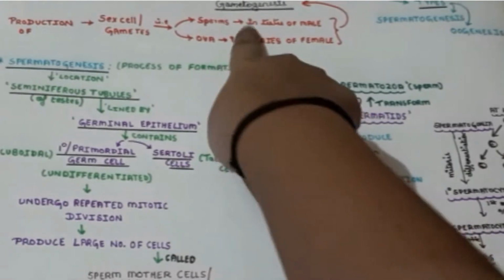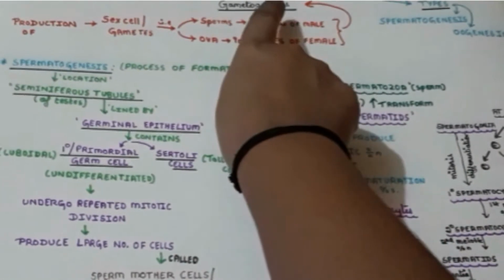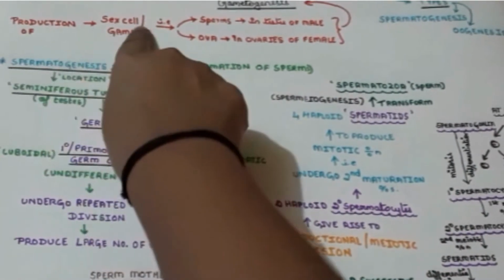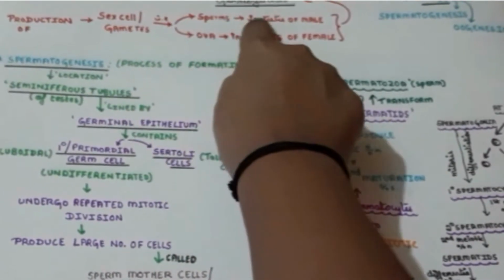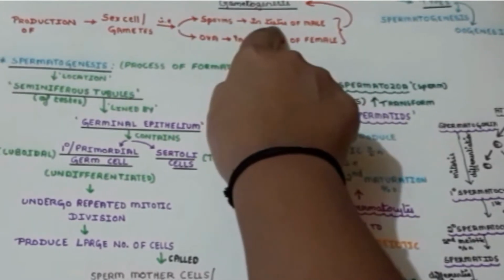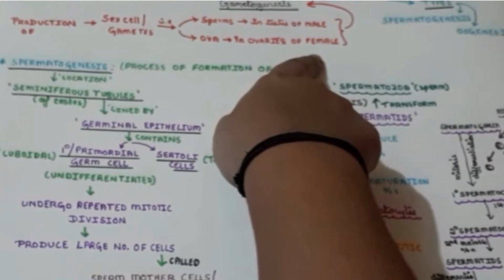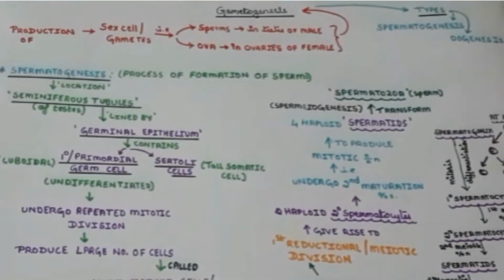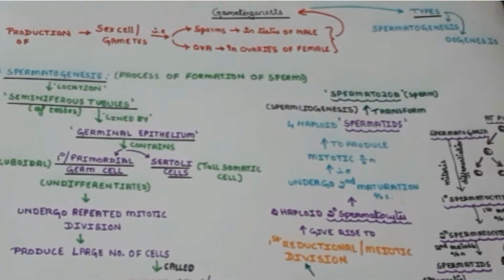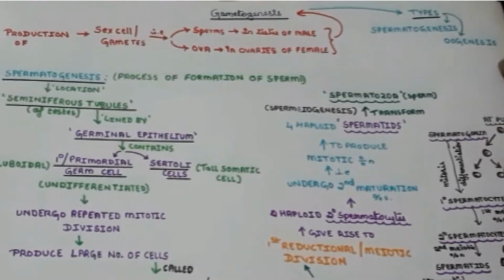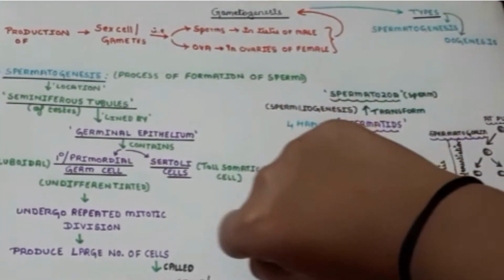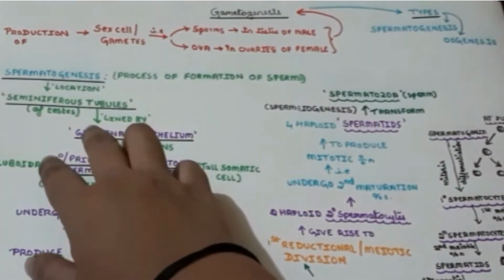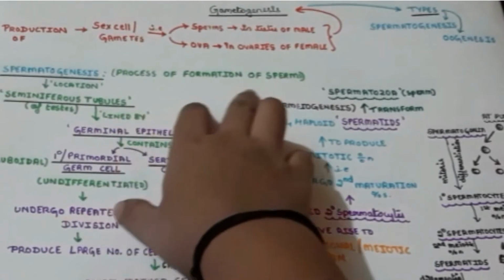First, moving on to gametogenesis. Gametogenesis is the production of sex cells, or you can say gametes, that is sperm in the males, inside the testis, and ova in the ovaries of the female. There are two types mainly under gametogenesis: spermatogenesis and oogenesis. So let us learn spermatogenesis in this video, the process of formation of sperm.